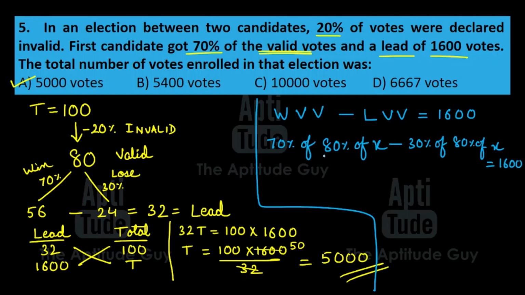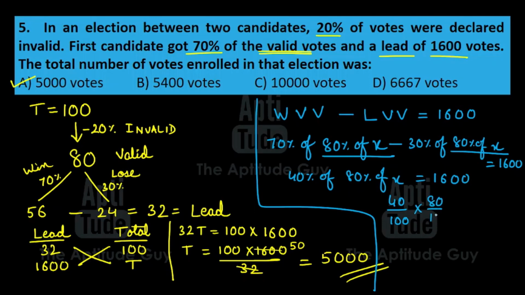So let's do it. 80% of X and 80% of X, we can take it as common. So what are we left with? 70% minus 30%, that is 40% of 80% of X equals 1600 votes. Let's calculate it now. 40% is 40 by 100 into 80% is 80 by 100 into X equals 1600.